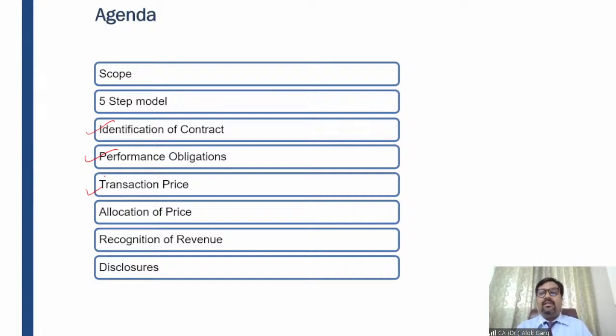And in the last class, we have discussed how to estimate the variable consideration. We discussed we need to apply the statistical approach. We need to apply the expected value approach. And what is the expected value approach? While estimating the expected value, we need to see whether there are multiple outcomes of a single event.